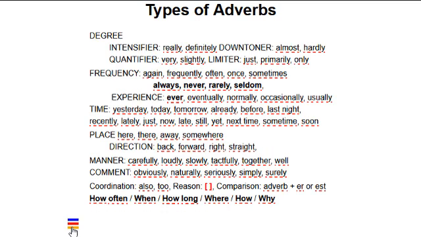Adverbs represent characteristics of verbs, and like adjectives, they are grouped by the type of characteristic. Adverbs of degree include intensifiers, amplifiers, downtoners, and limiters. Adverbs of frequency are distinguished from adverbs of time, and adverbs of experience, such as normally and usually, are grouped with frequency adverbs. Note the 5 frequency adverbs in bold text. There are special rules for them. Other subclasses of adverbs are place, manner, comment, coordination, reason, and comparison.